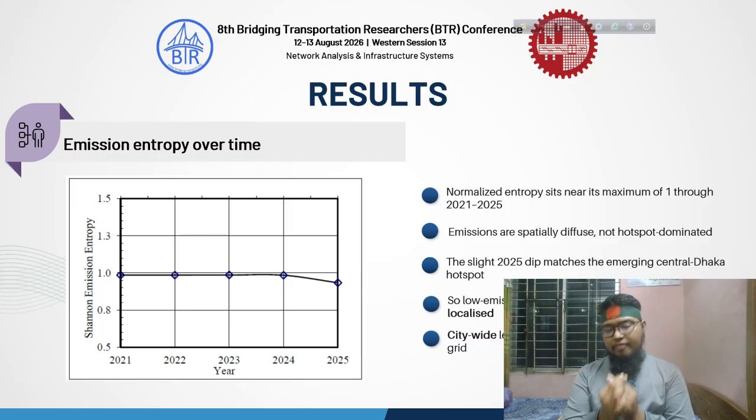Because if we find that the pattern is hotspot dominated, we should prefer policies which have localized effects or specially targeted policies like low emission zones or congestion pricing. However, if we find that the pattern is diffuse, we should rather go for city-wide policies like electrification, transit level of service increment, and so on. So we can conclude from this part that for Dhaka, city-wide policies should actually be preferred.